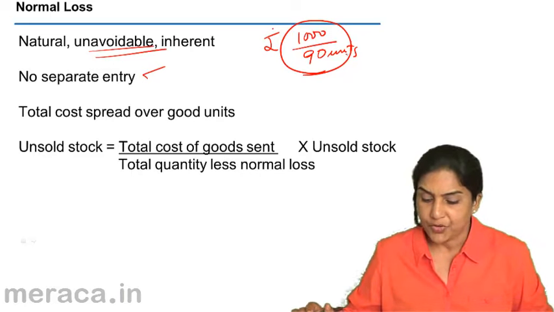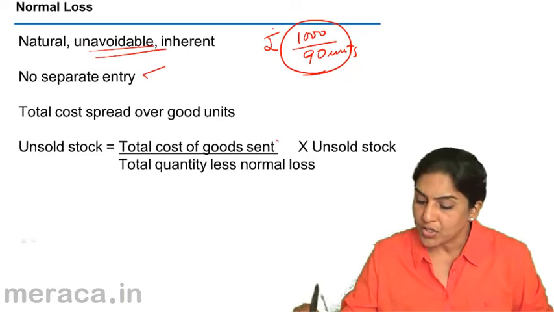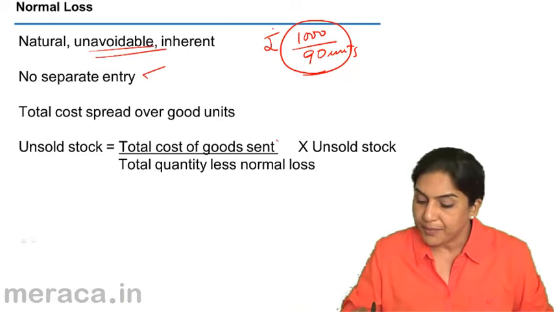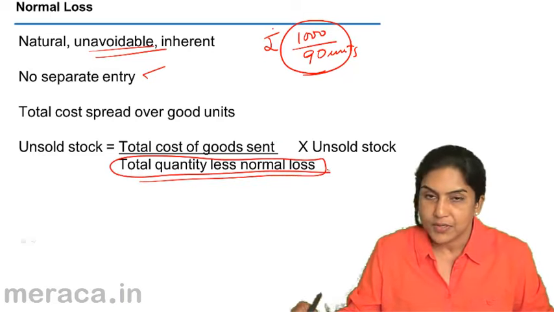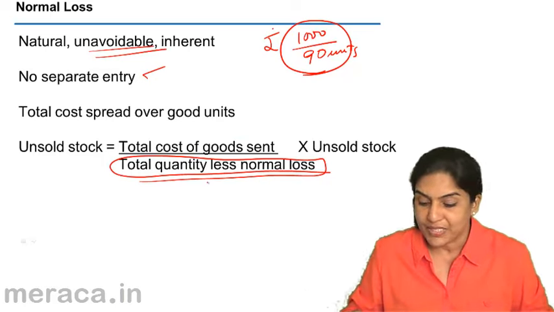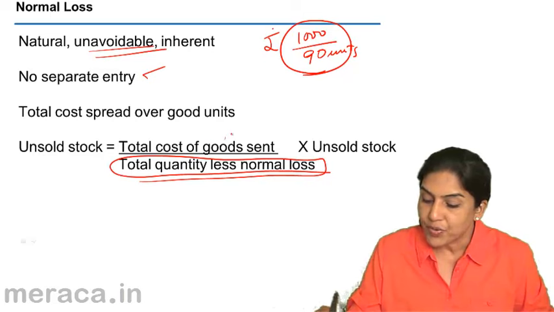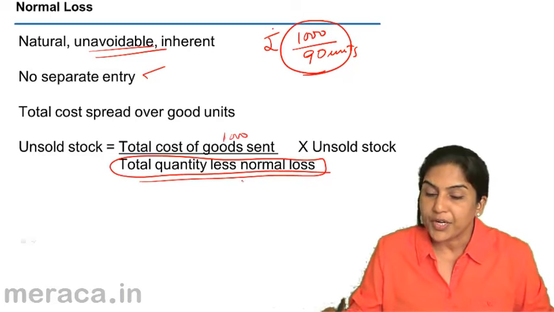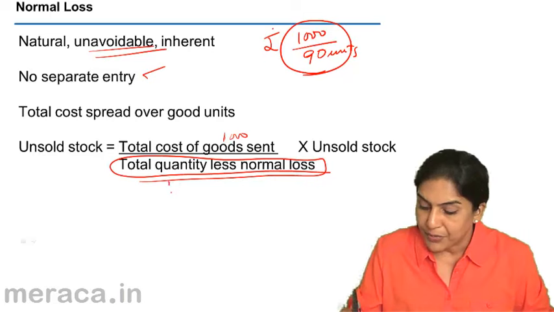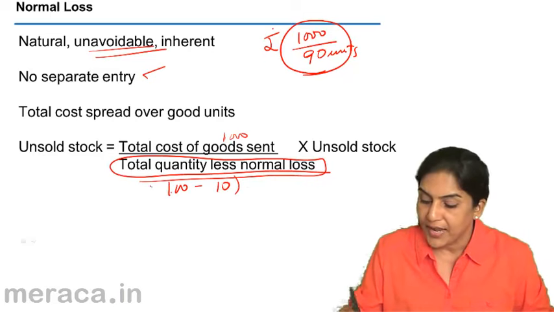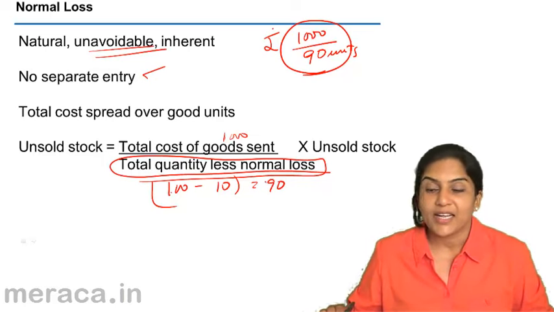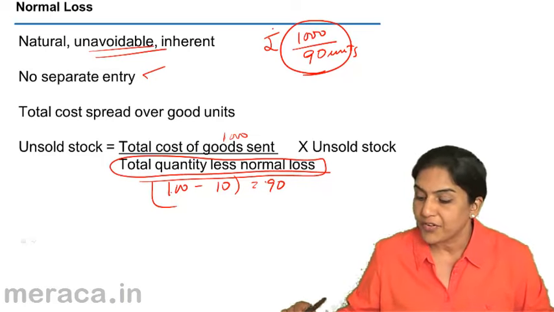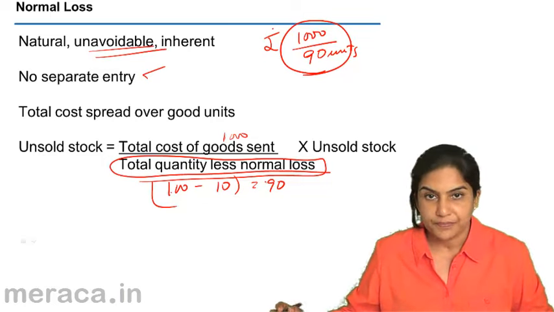So what would be the value of unsold stock? The total cost of the goods sent divided by total quantity less normal loss. So what happens as a result of this? Every unit becomes a little more expensive. Total cost in our example was 1000. What was the quantity sent? It was 100, but we have only 90. Therefore, 1000 rupees would be spread over 90 units into whatever is the unsold stock.